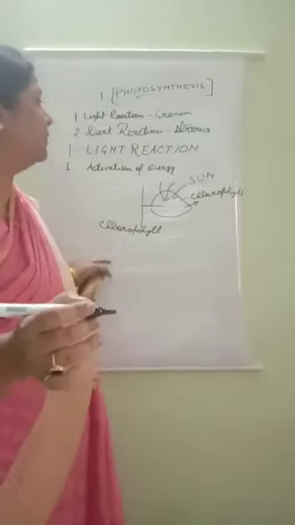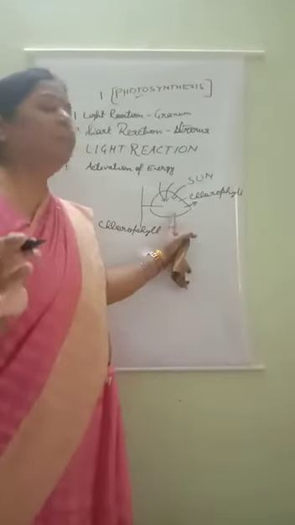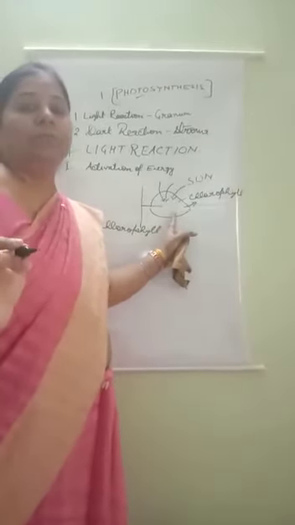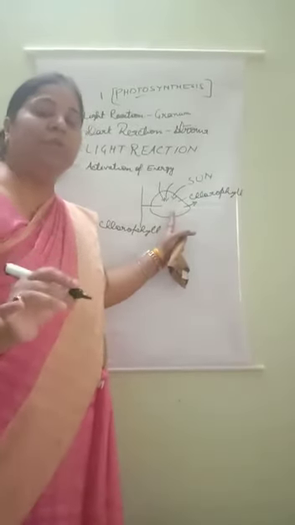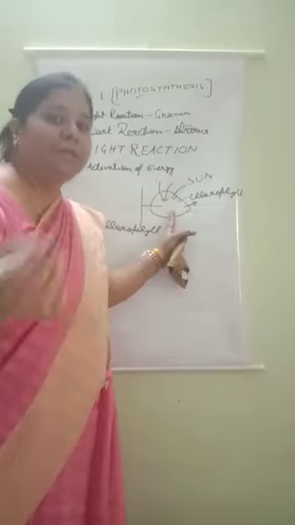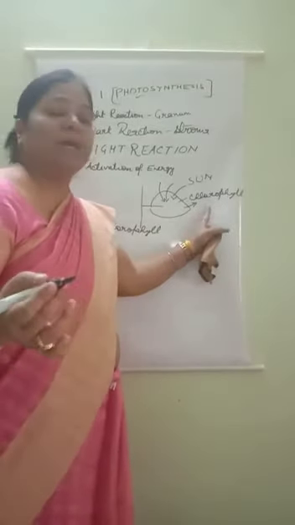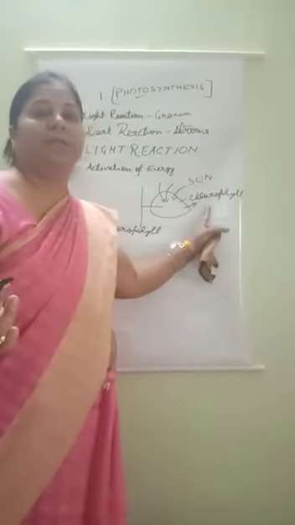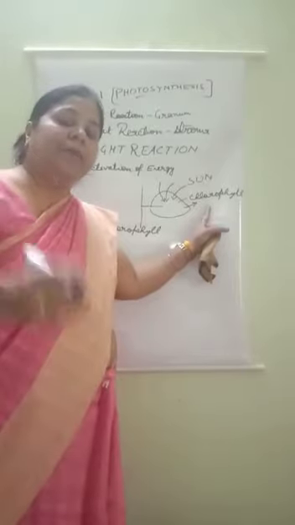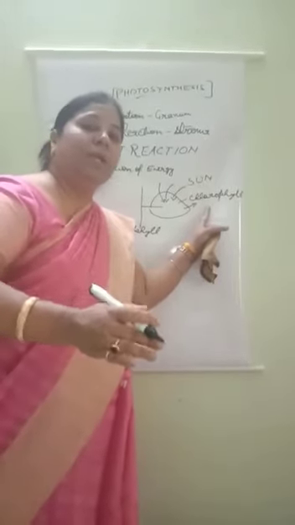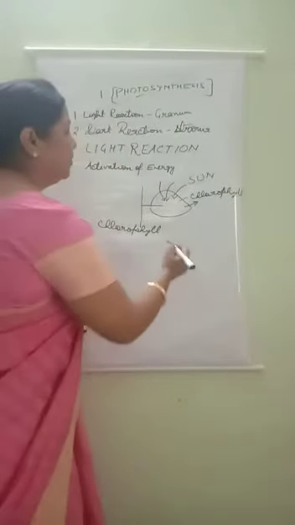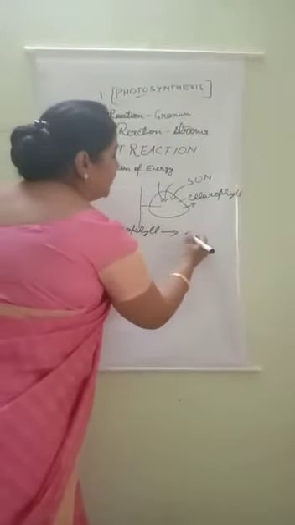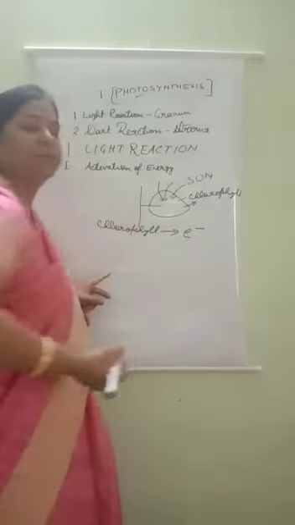The same process happens with the chlorophyll. When sunlight falls on the surface of leaves, it activates the chlorophyll which is present in the leaves in deactivated form, and by the activation of chlorophyll, energy is released in the form of electrons.